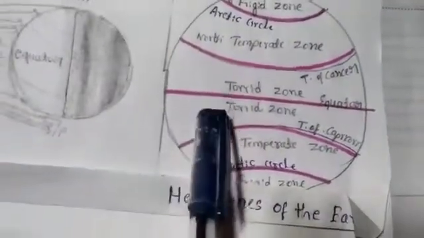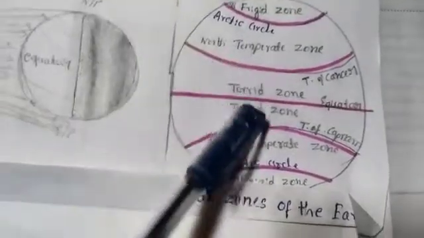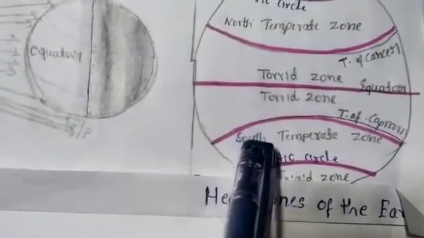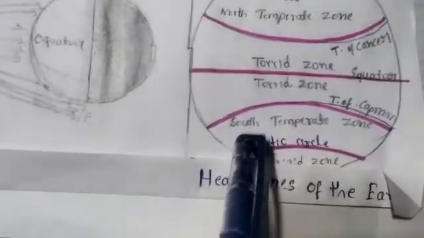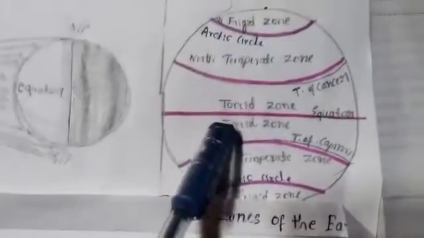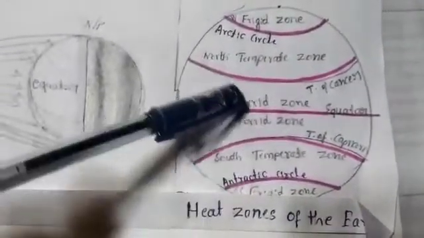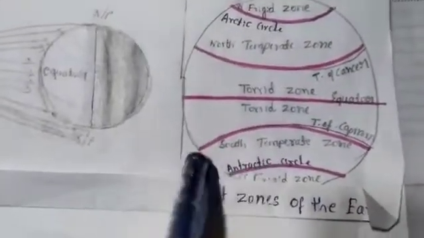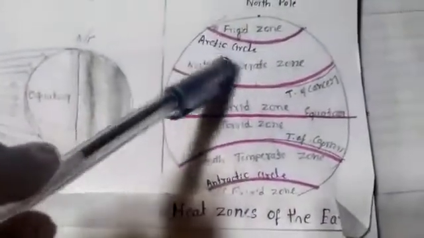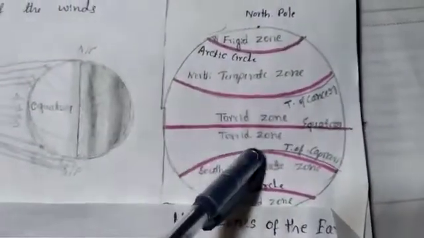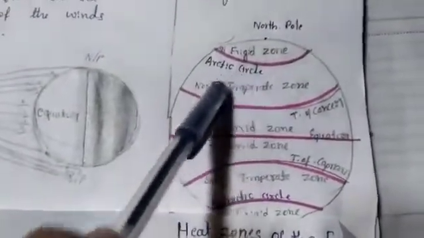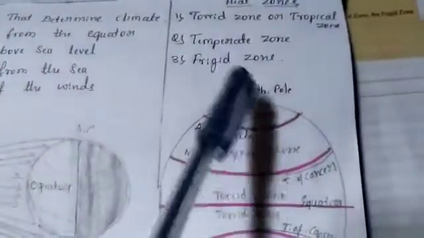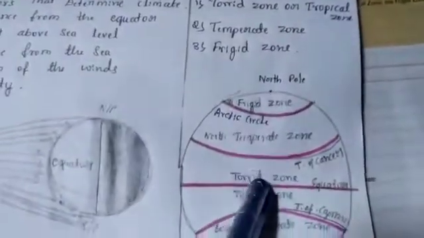So these are three zones with different climates of the earth. This also helps us to know where the cold places are and where the hot places are. We can find out from these zones of the earth. We can classify them like this into three types: torrid zone, temperate zone and frigid zone.